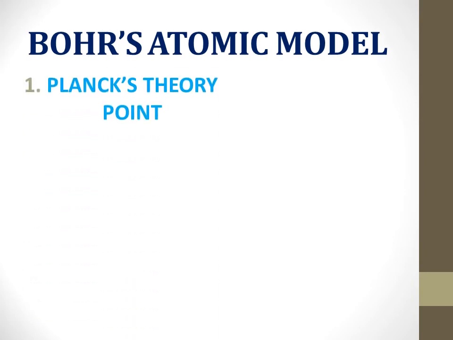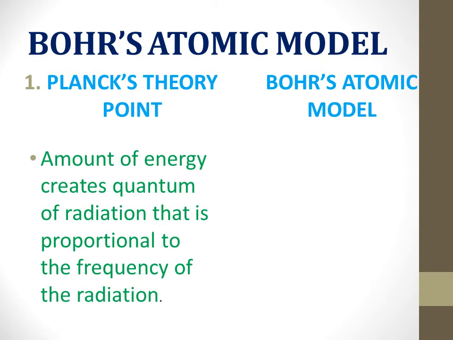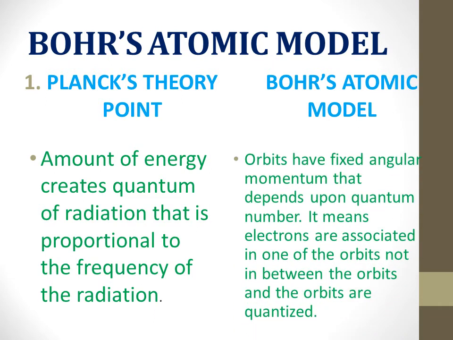Bohr also used Planck's theory point that the amount of energy in a quantum of radiation is proportional to the frequency of the radiation. Bohr also proposed in the model that orbits have fixed angular momentum that depends upon the quantum number. It means electrons are associated with one of the orbits, not in between the orbits, and the orbits are quantized.